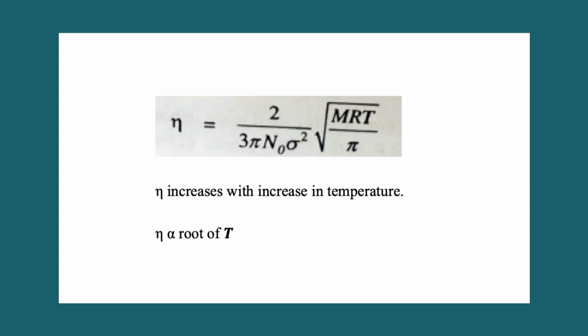The above equation reveals that eta increases with increase in temperature. That means eta is directly proportional to root of T. The reason is that at higher temperature, the momentum is transported more rapidly through a given area, and hence force has to be increased to maintain the motion of the layers of gas.